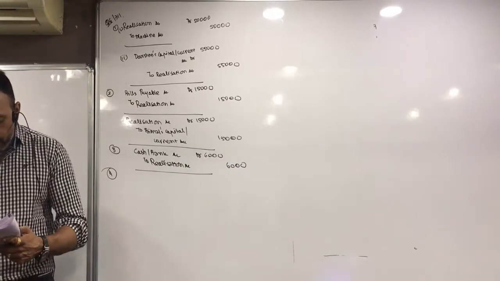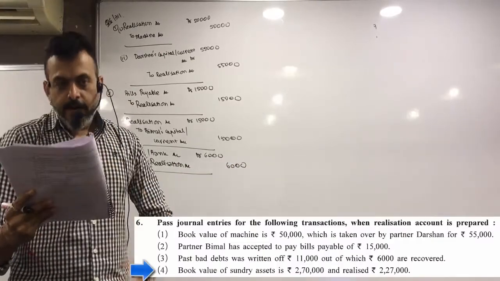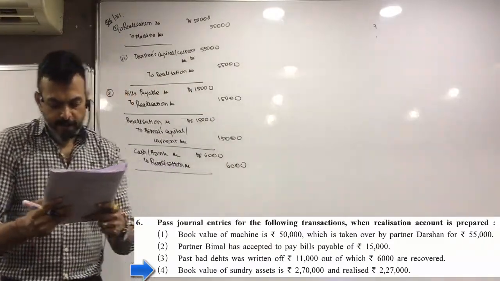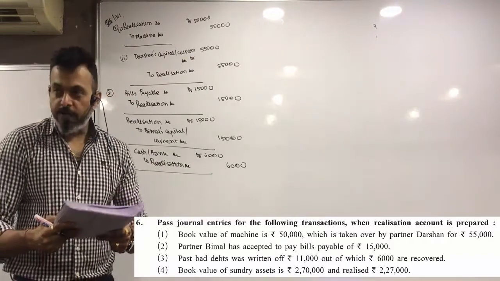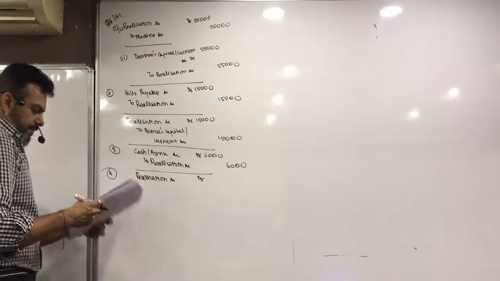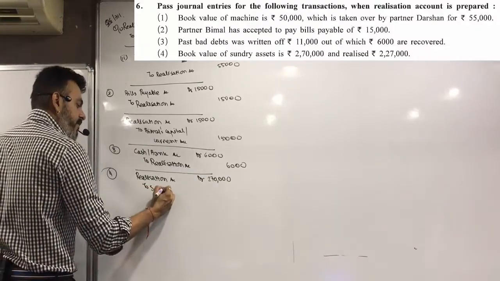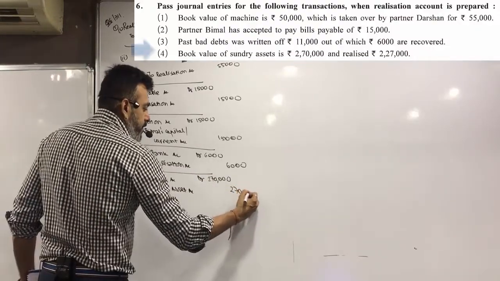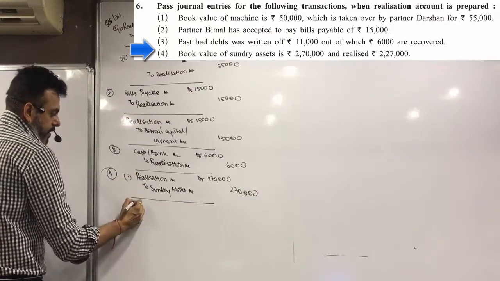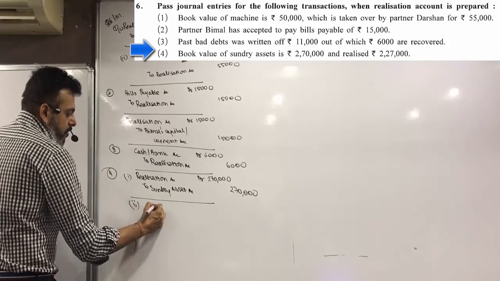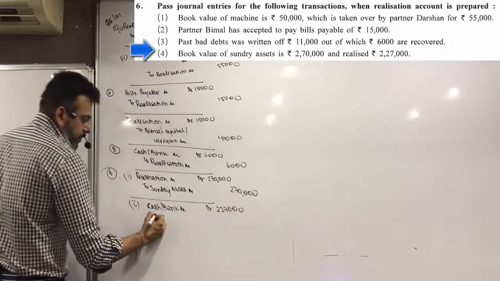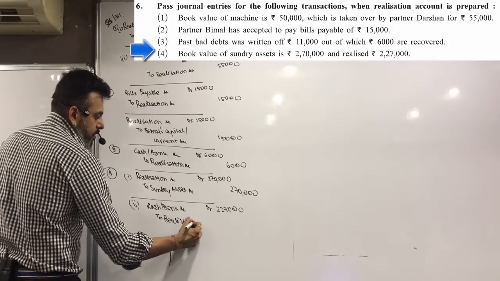Fourth, book value of sundry asset is 2,70,000 and realized 2,27,000. So first let's transfer the asset: realization account debit 2,70,000 to sundry asset account 2,70,000. And then second one, cash or bank account debit 2,27,000 to realization account.